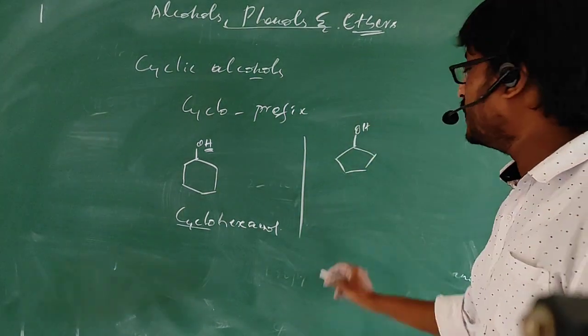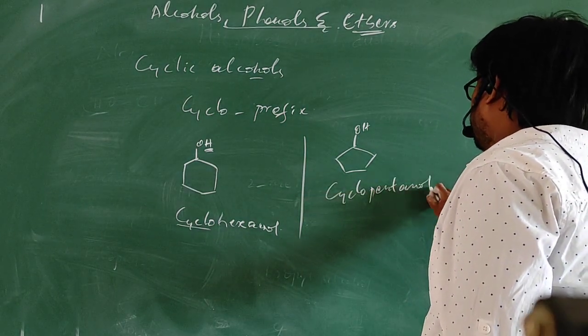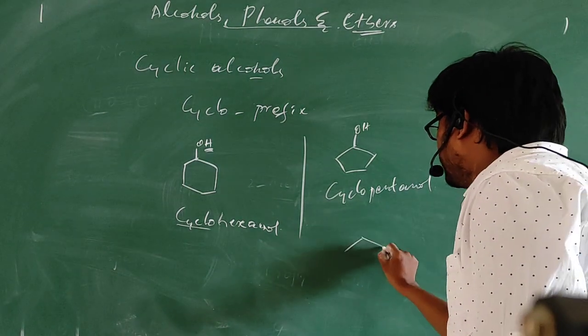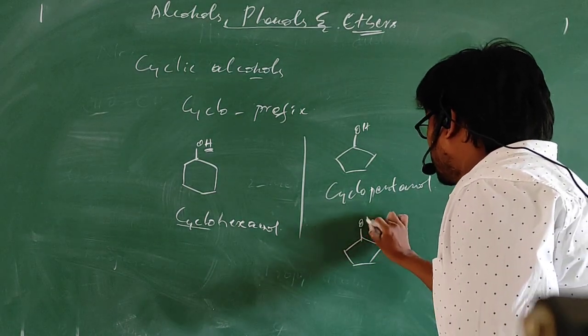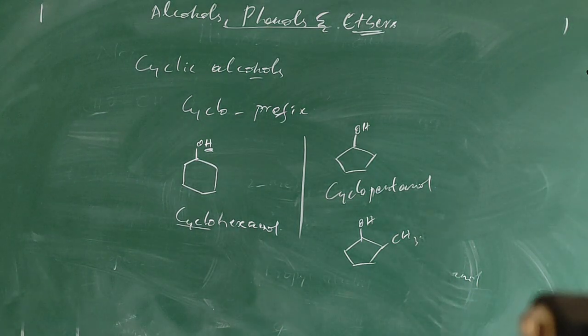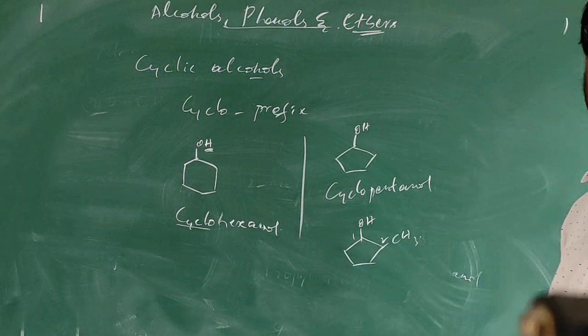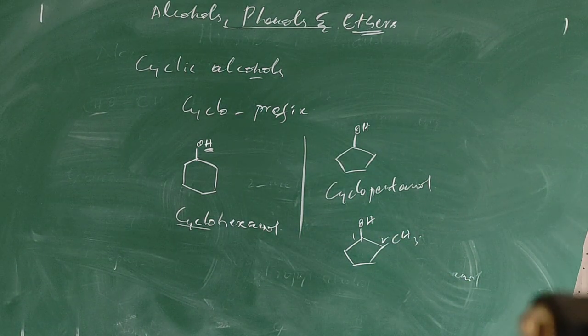This is nothing but cyclopentanol. So there is a methyl group attached to the cyclopentane here. So we need to give numbering. Like how we give name to the aliphatic alcohols, in the same way we need to give.